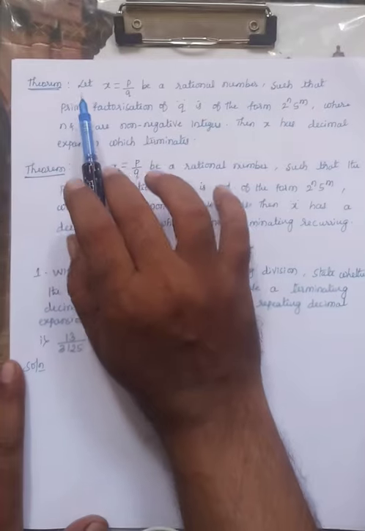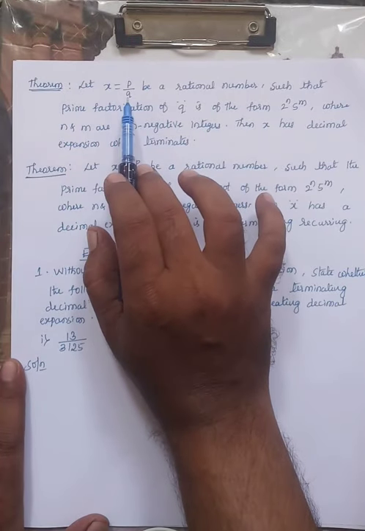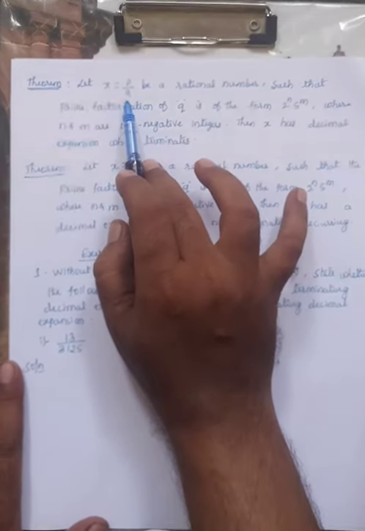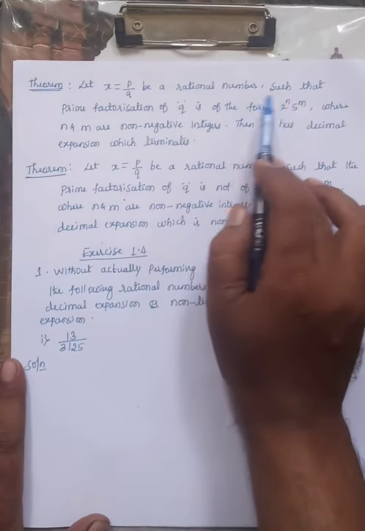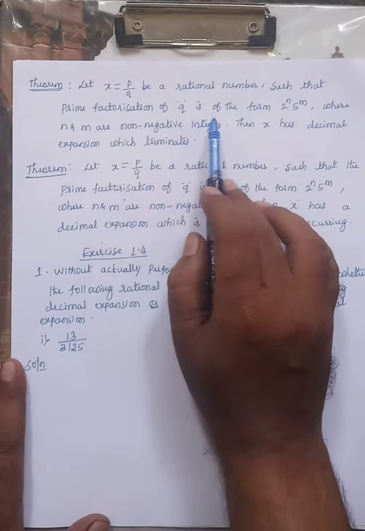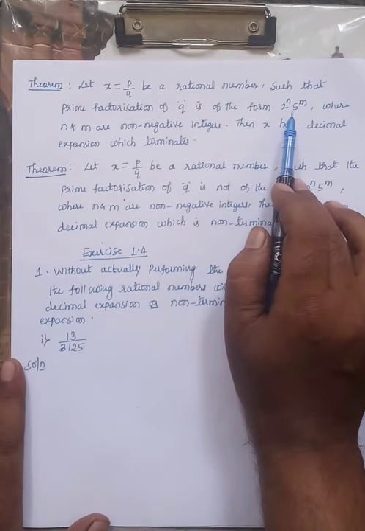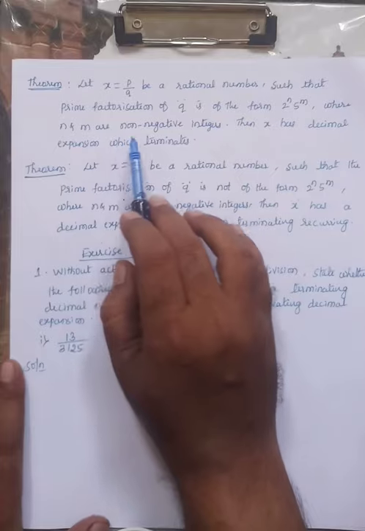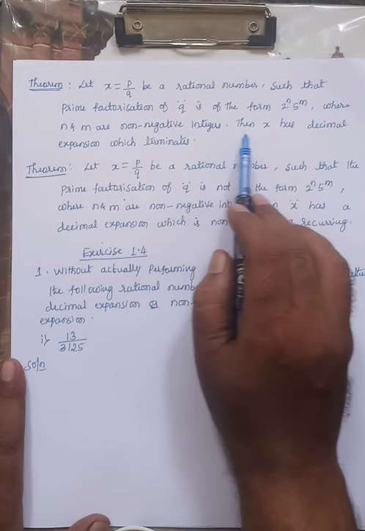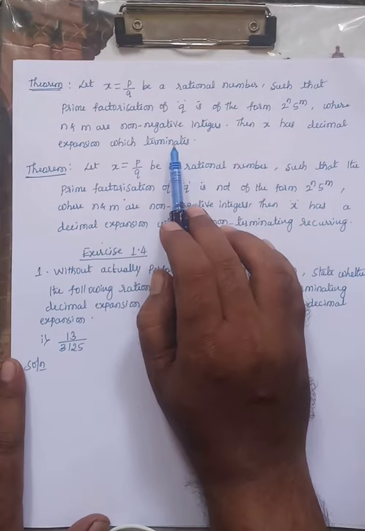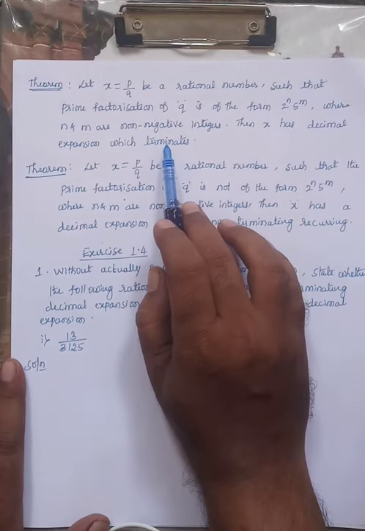Now I am going to discuss two theorems. The first one: let x = p/q be a rational number such that the prime factorization of q is of the form 2 raised to n into 5 raised to m, where n and m are non-negative integers. Then x has a decimal expansion which terminates. You already learned this in your previous class.